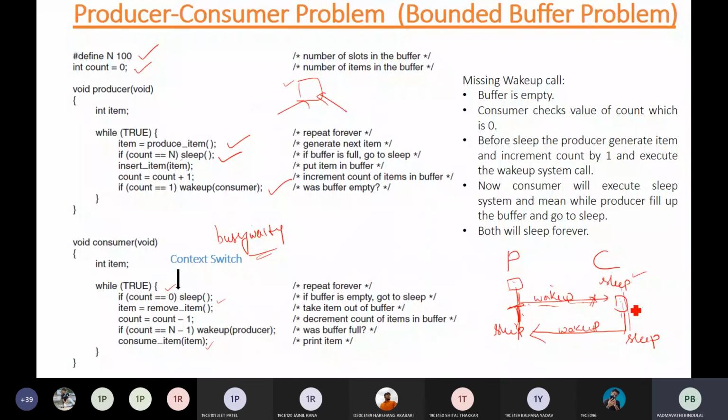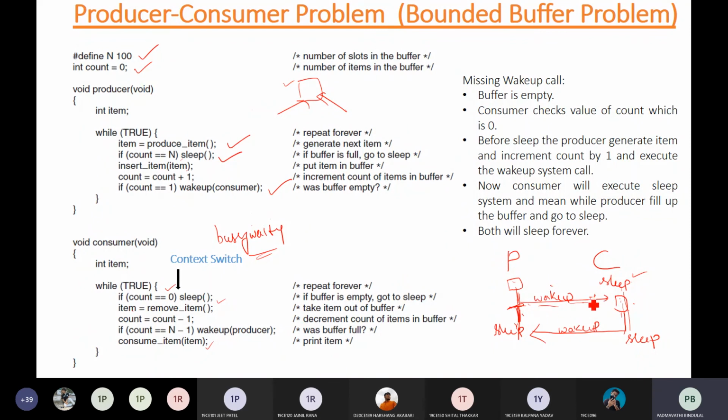If both are in the sleep state, there is no progress and no one will ever be able to complete the code. Producer is waiting for the consumer to wake him up and the consumer is waiting for the producer to wake him up.